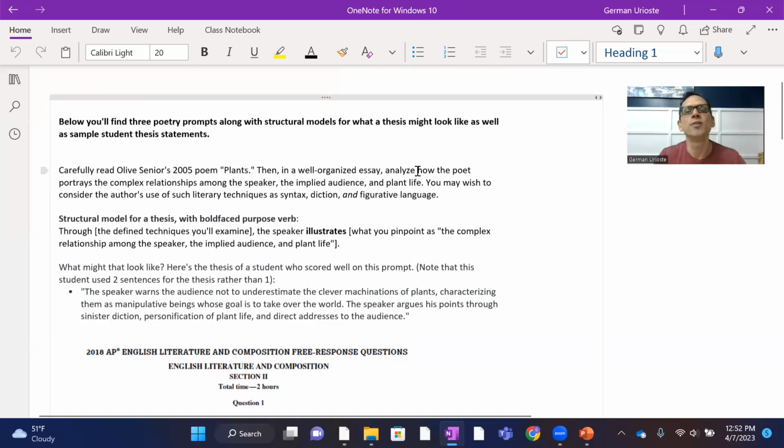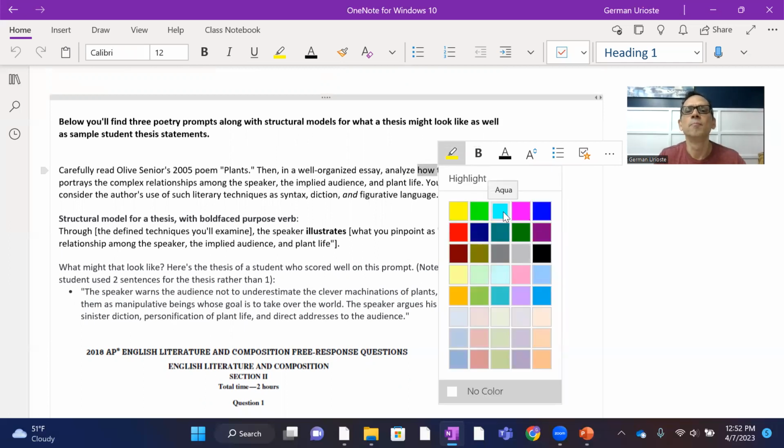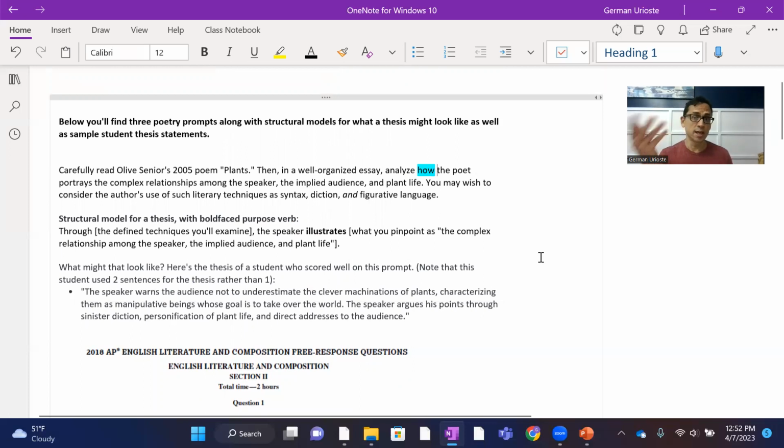First of all, you will probably find this important word, how, right? Let's highlight that. So how means technique, right? How does a poet convey some kind of idea, right? And you'll recall that in your literature classes, that is what we've always asked you to do, right? When we ask you to focus on DDIST, remember that? That annoying acronym, diction, detail, imagery, syntax, tone, right? That is how, right? The way in which authors use techniques or devices, they're also called devices, to suggest meaning, to suggest something about a theme or a character or whatnot. So you're going to see that word how, and that's what how means.